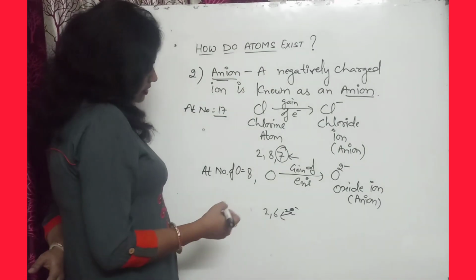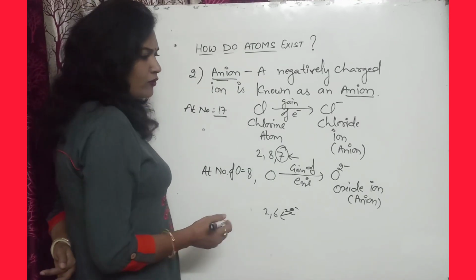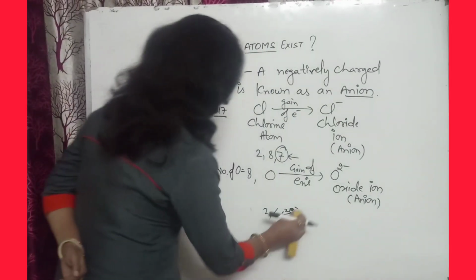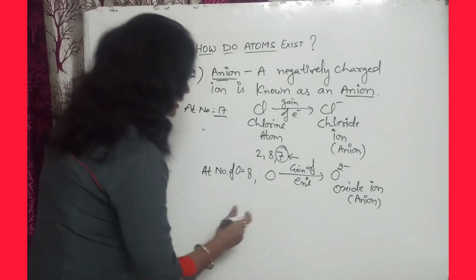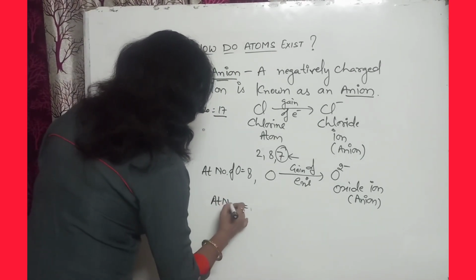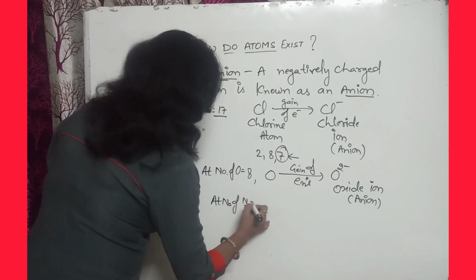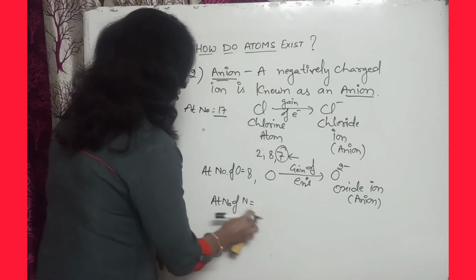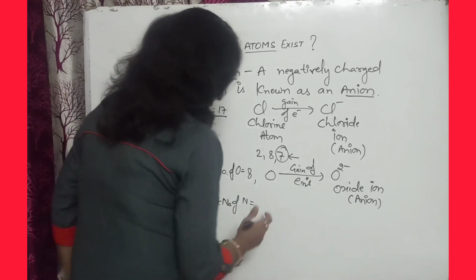Okay. Third, we can take the example of nitrogen. How many electrons are present in nitrogen? The atomic number of nitrogen is 7.